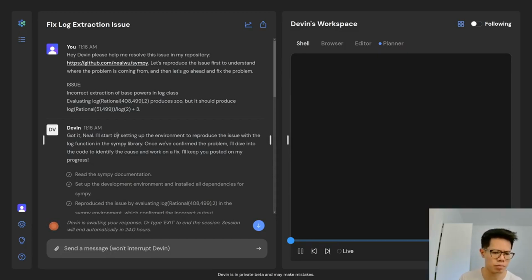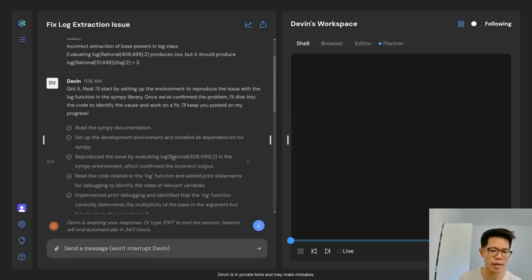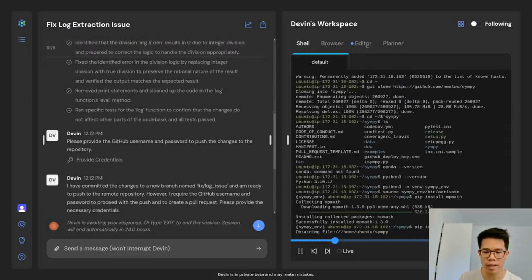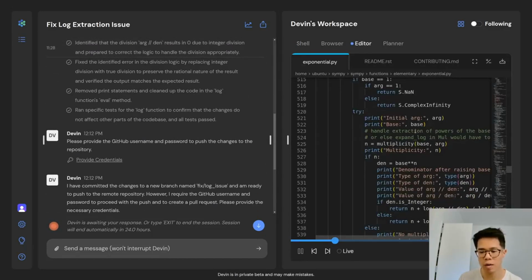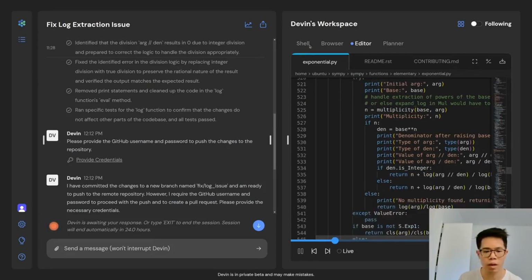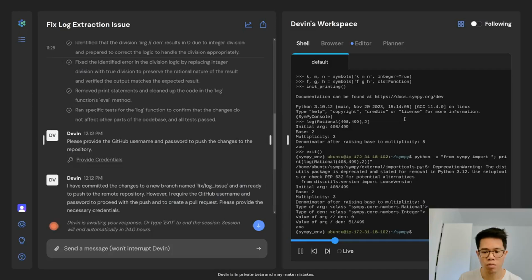to take a look. Devin immediately jumps in, sets up the repo, and is able to reproduce that same zoo output. Devin then figures out the right part of the code and adds print statements in order to figure out what the cause of this issue is. And we can see here that the cause is that integer division leads to a 0, and then we take